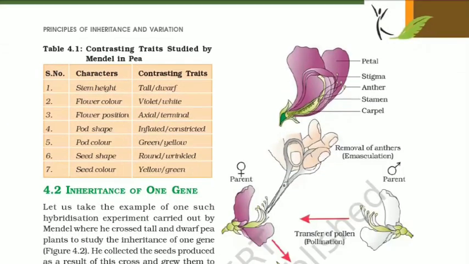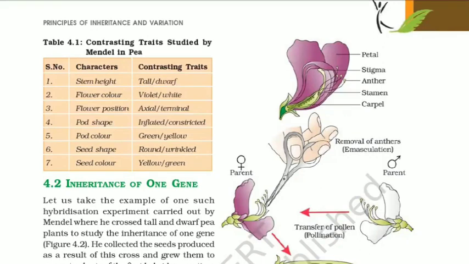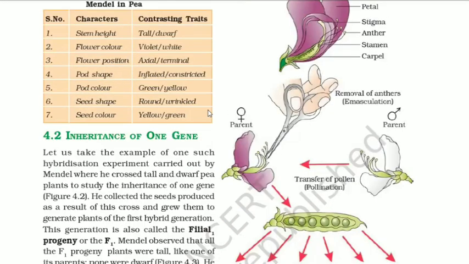Table 4.1 shows contrasting traits studied by Mendel in pea. You can have a look over here for the table.